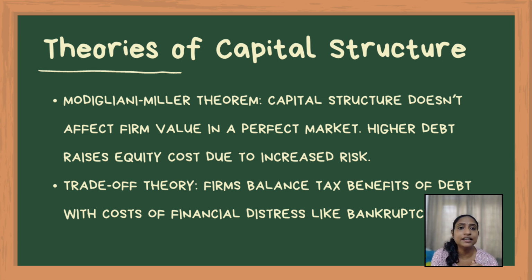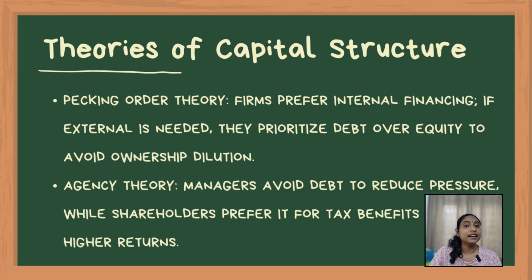The second theory is trade-off theory. This theory suggests that firms balance the tax benefits of debt, since interest is tax deductible, against the costs of financial distress, such as the risk of bankruptcy. The third one is pecking order theory.